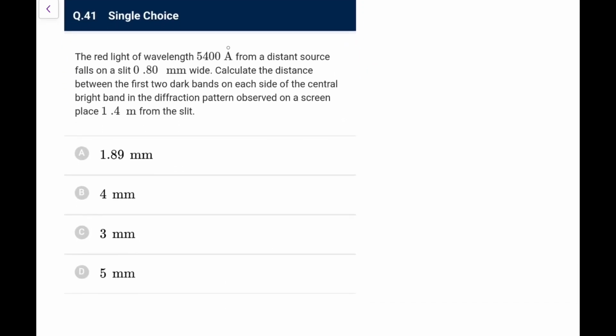Red light has a wavelength 5400 angstrom, distant source of 0.8 mm wide. Calculate the distance between the first two dark bands on each side of the central bright band in the diffraction pattern observed on the screen placed 1.4 meter away. Distance between the first two dark bands, that would definitely be equal to lambda L by A, directly you can go for. Between the first two dark bands on each side, that means the central maxima, sorry, that would be 2 lambda L by A.